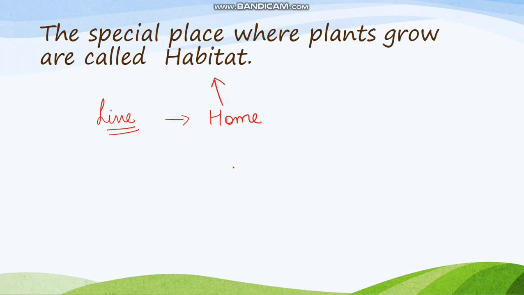So, the special place where any plant lives or grows is known as its habitat. Like animals, when they live in the forest, then the forest is their habitat. So, habitat is nothing but the home or the place where they grow.